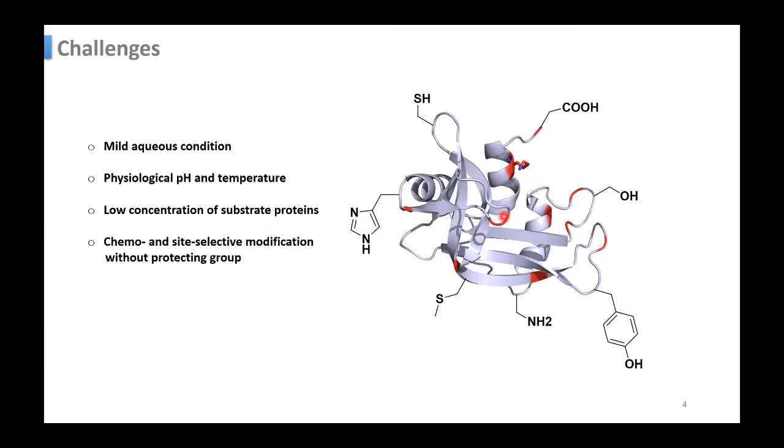And you cannot use protecting groups because there are several amino acids in different environments. Protection and deprotection usually form byproducts such as acid, and usually acid is used to deprotect. So you cannot use acid, so you cannot use protecting groups. So these are the challenges.